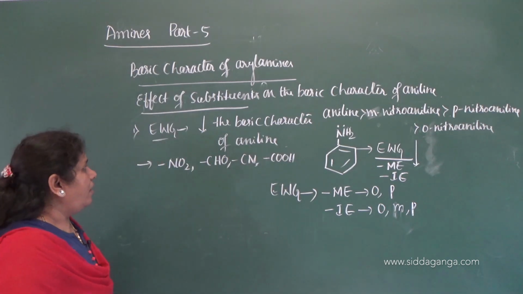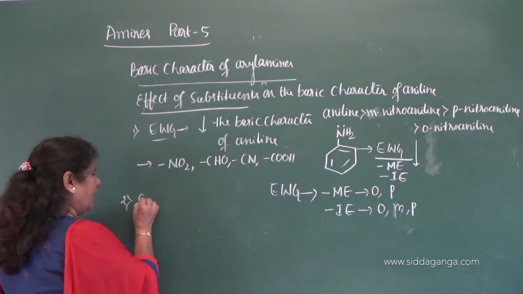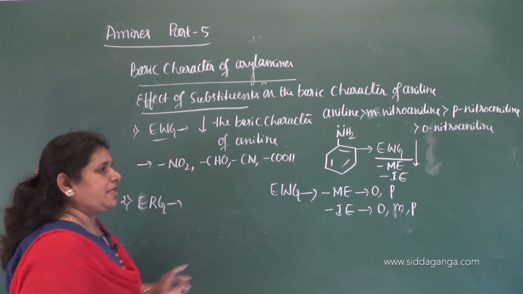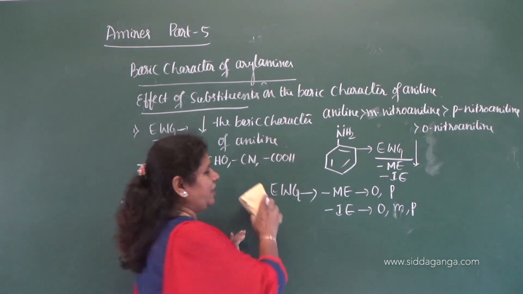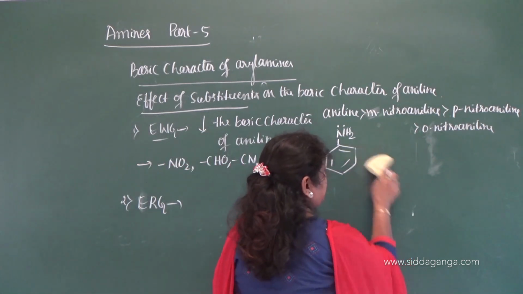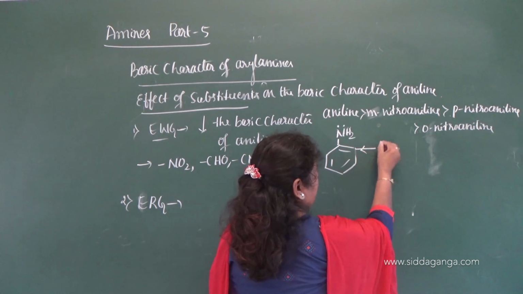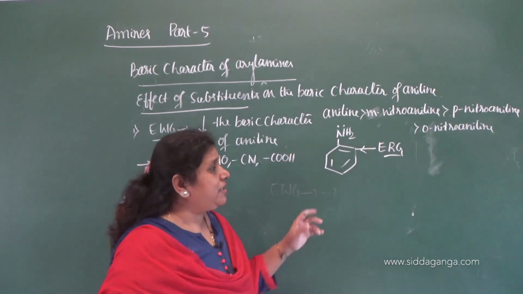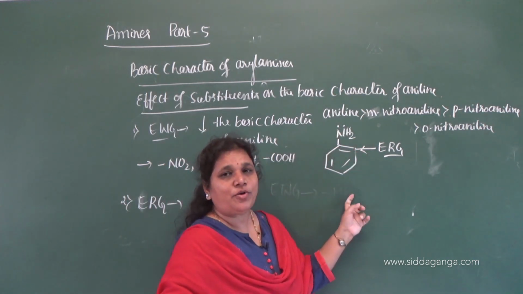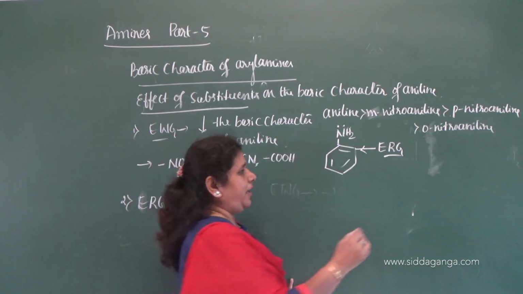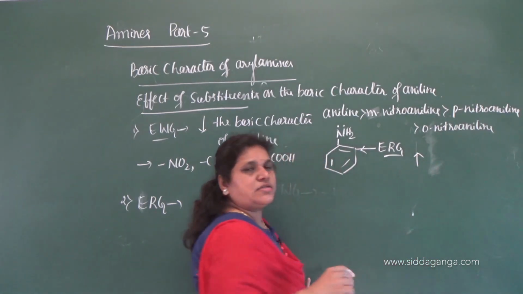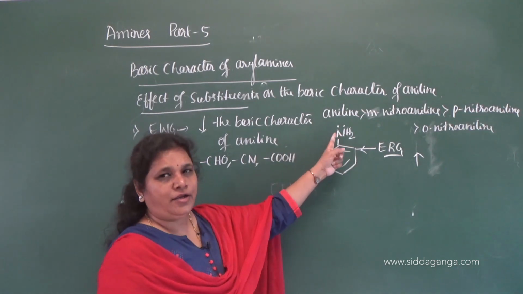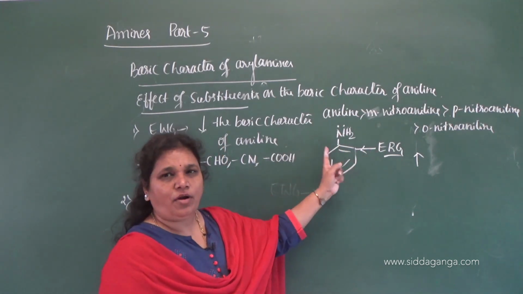Now second, if an electron releasing group is present on the benzene ring, what happens? The availability of these electrons for protonation is more, and thereby it increases the basic strength, because it cannot take electrons from the nitrogen, as it is itself electron releasing.